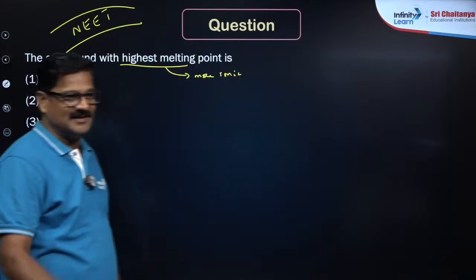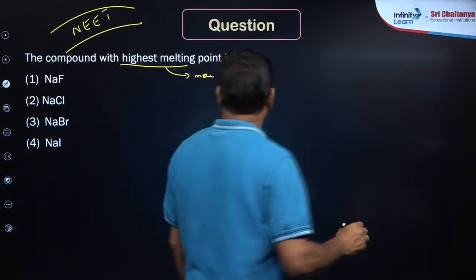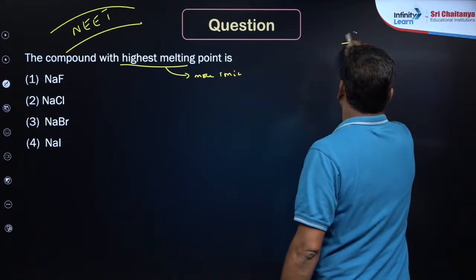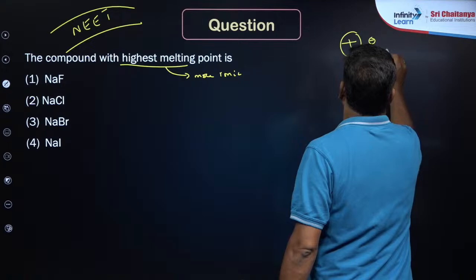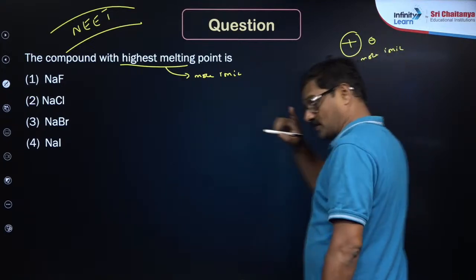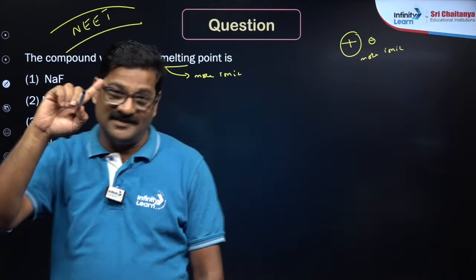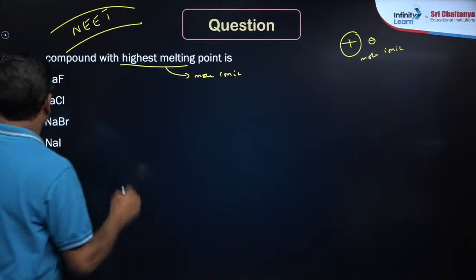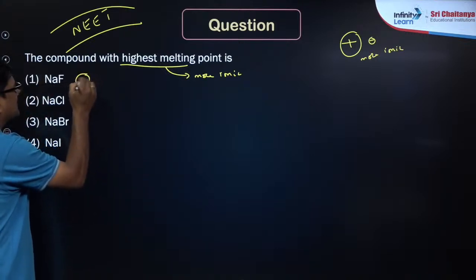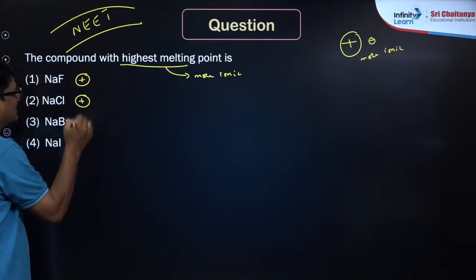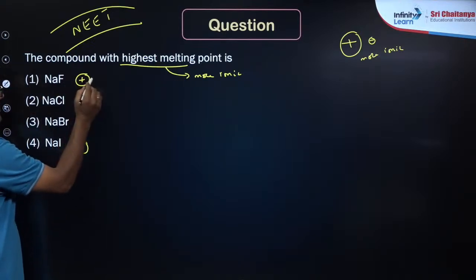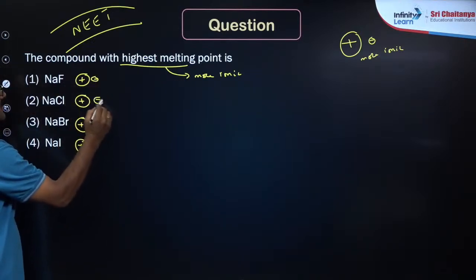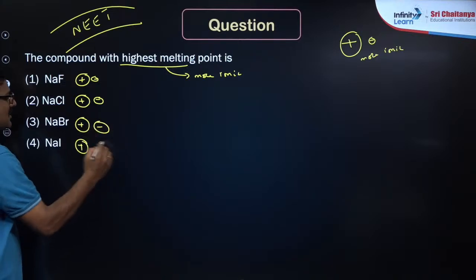More ionic means a combination of, you can see, sodium plus with F minus, Cl minus, Br minus, I minus.